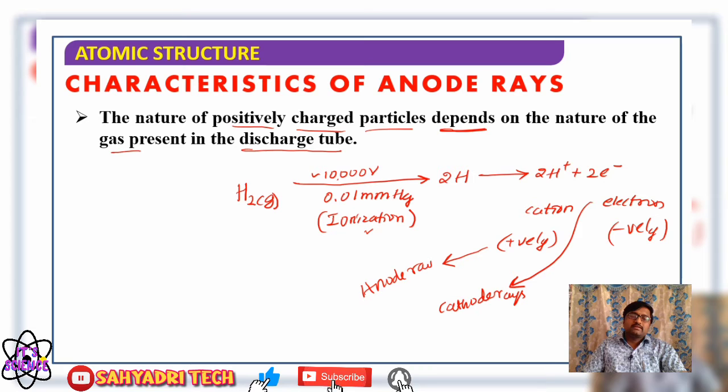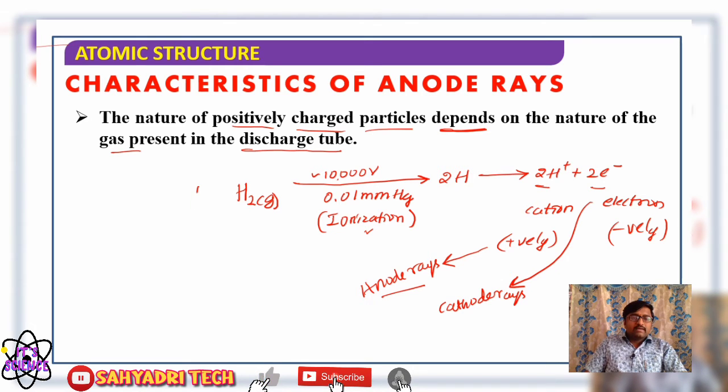So with hydrogen gas in the discharge tube, H plus ions and electrons are liberated. The H plus ions formed constitute the anode rays, and the electrons liberated constitute the cathode rays.